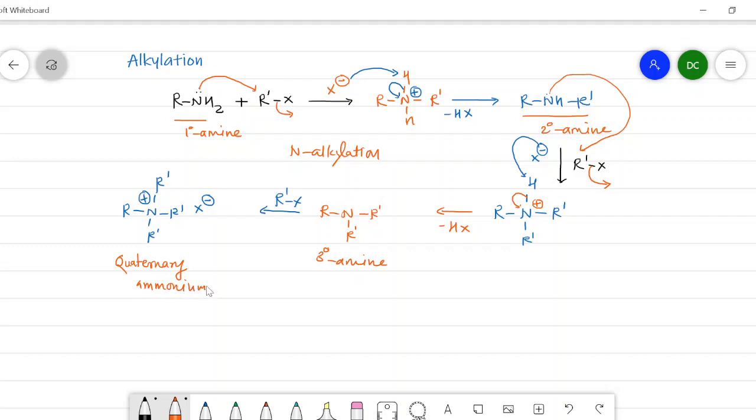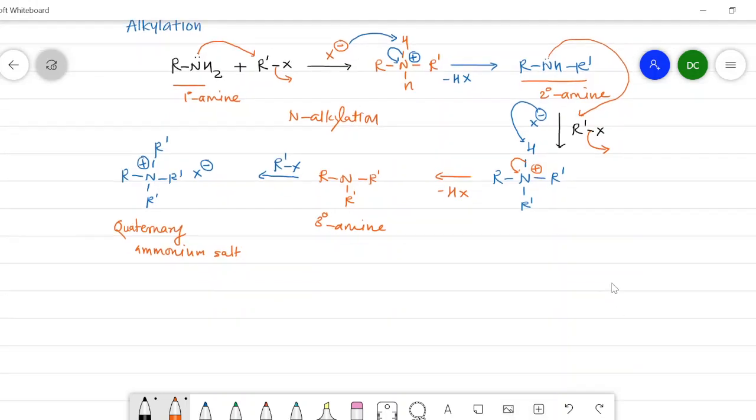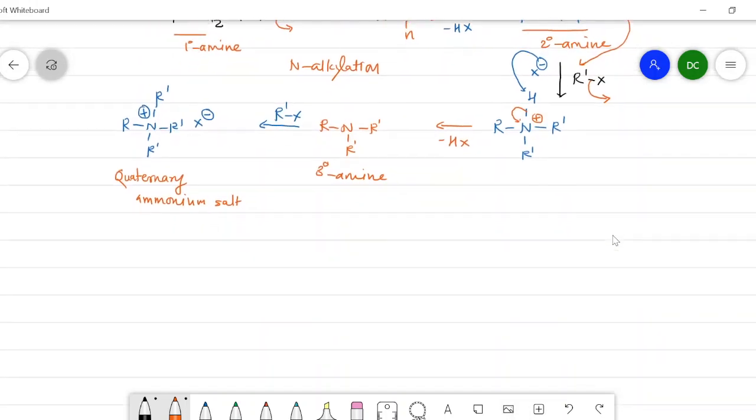And all this process is known as alkylation, and the alkylation occurs at a nitrogen, therefore it is an N-alkylation. If we take the secondary amine as a reactant, then we get a tertiary amine, then finally we get a quaternary ammonium salt. Now we will write a specific example here. I will put a CH3 group instead of alkyl, that is R.